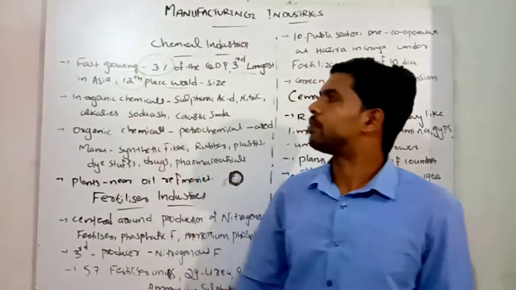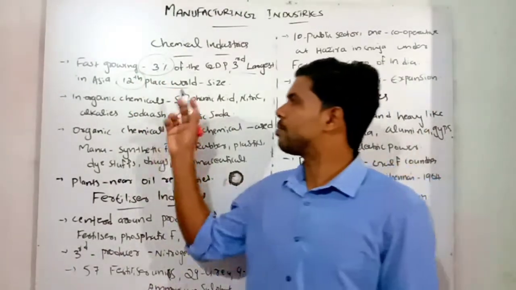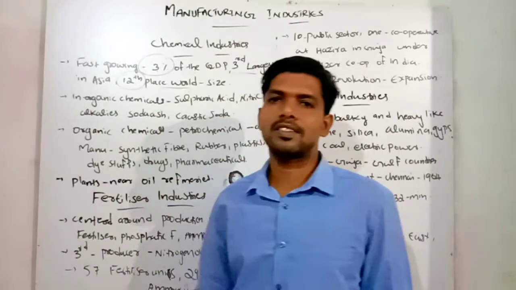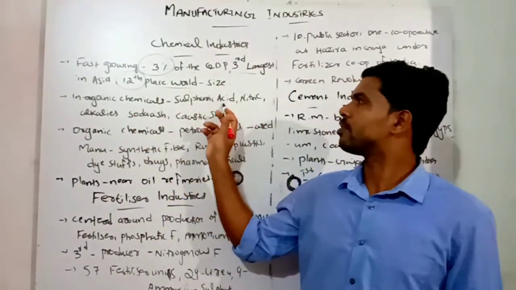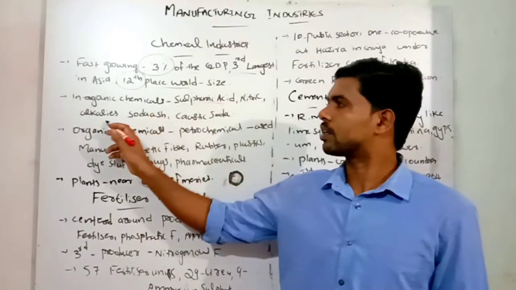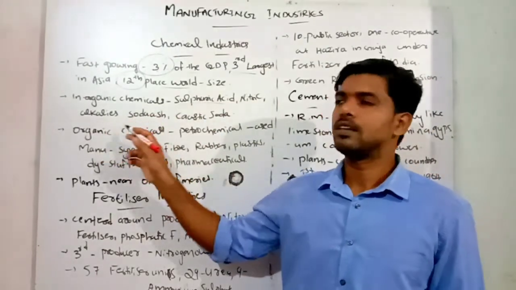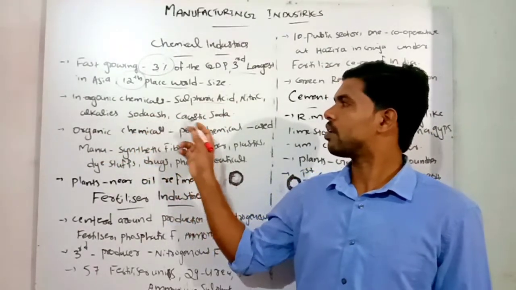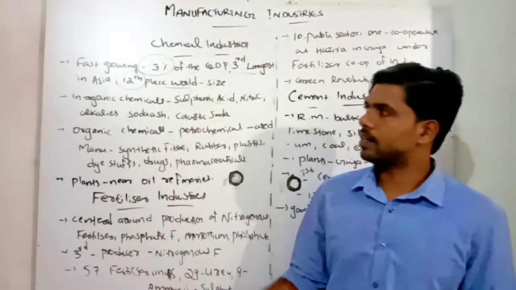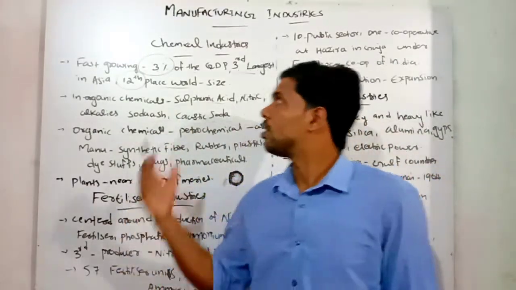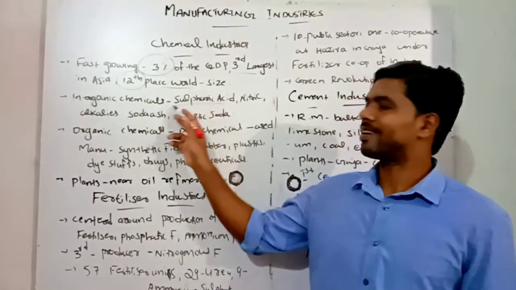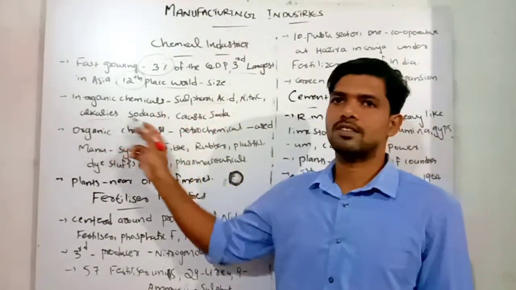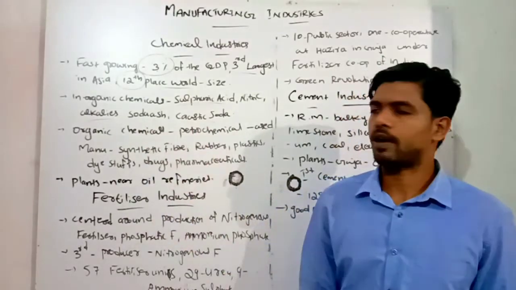And in these chemical industries, inorganic chemicals are produced widely. Inorganic chemicals called sulfuric acid, nitric acid, alkalis, soda ash, and caustic soda. These are the inorganic chemicals produced in our chemical industries.